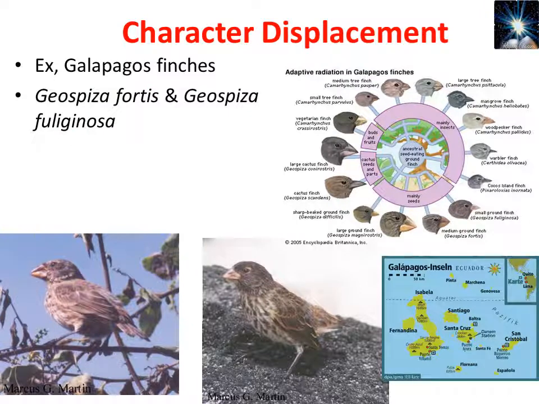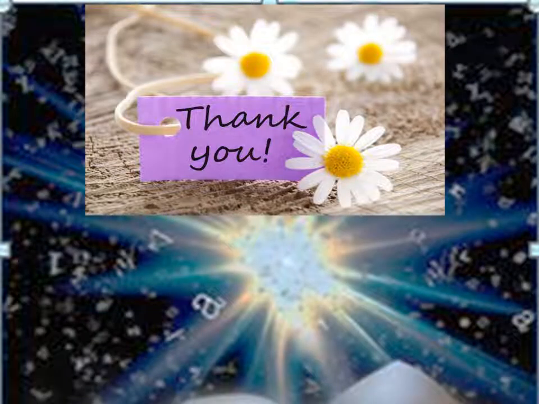A good example of character displacement is Darwin's finches that are present on the Galapagos Islands. And you can see here they have modified their beaks in different ways for utilization of the same resource. So thank you so much for today's class, and I think now you can understand the difference between habitat and niche and different terms related to niche.